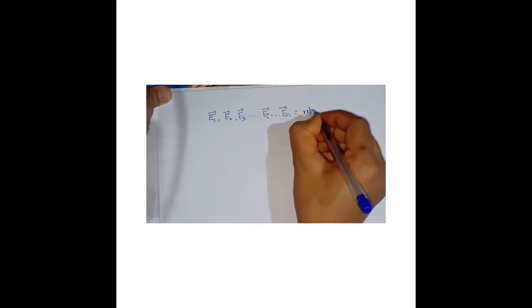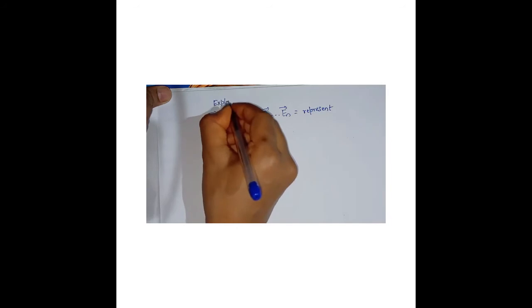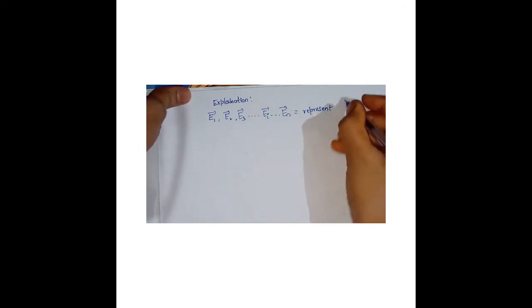So this is the explanation of the diagram, right? In a simple way you can explain it. However, you can write it down, or later on I'll send notes of this. They represent the electric fields, right?